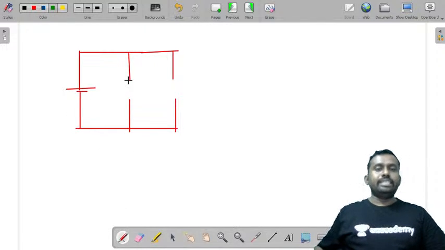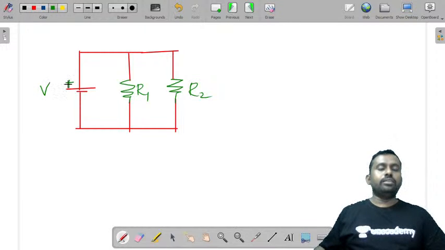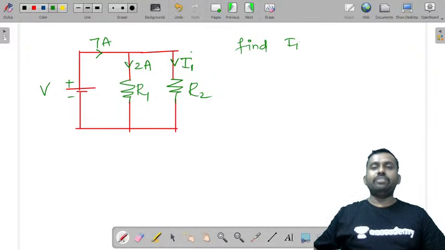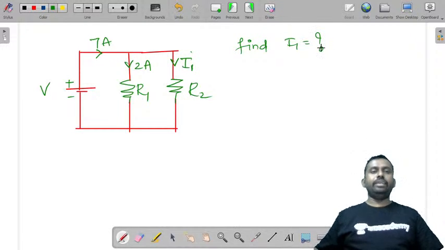Now if this is a given circuit and there is some resistance value, this is the other resistor, this is R2. Now if this value is 7 amperes, this is 2 amperes, what is the value of this I1? Now if I give you a question, find I1, I want you guys to tell me the value of I1.